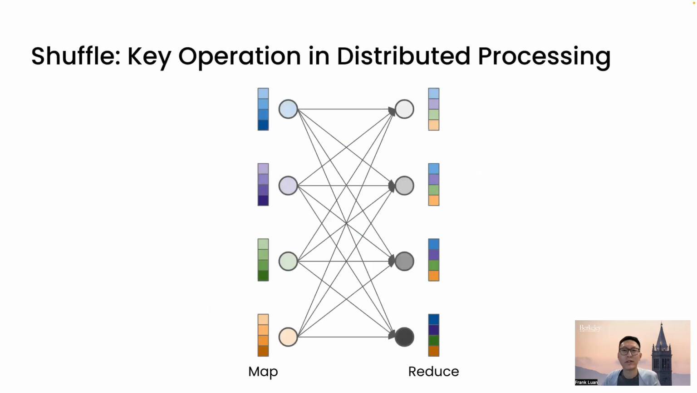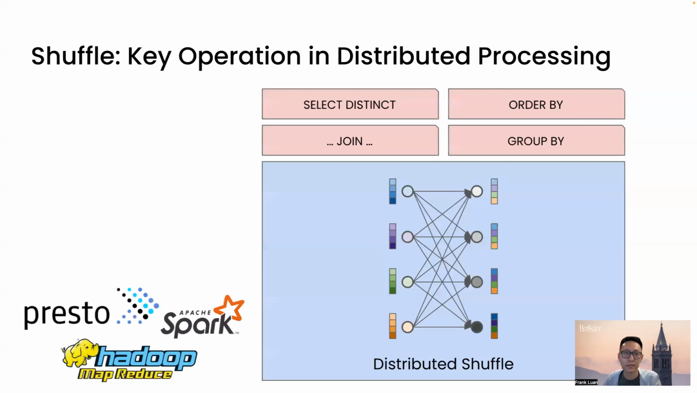We're talking about shuffle in the context of distributed data processing. Shuffle happens whenever there's an all-to-all data transfer between all nodes in the cluster. For example, in a MapReduce style system, shuffle happens between the map and the reduce stage, in which every node will send data to every other node. This is a key operation in distributed data processing.